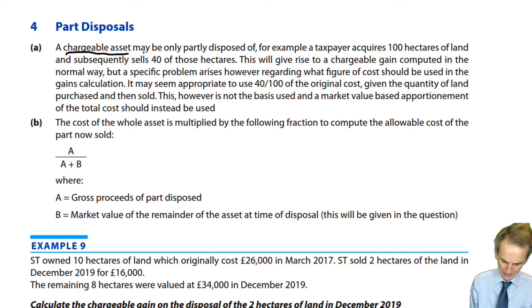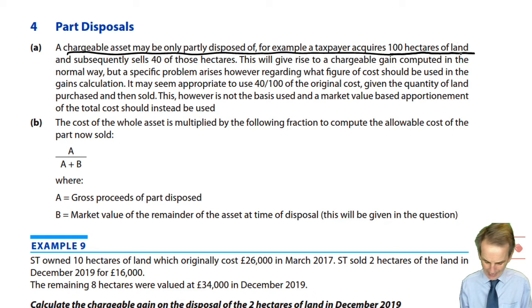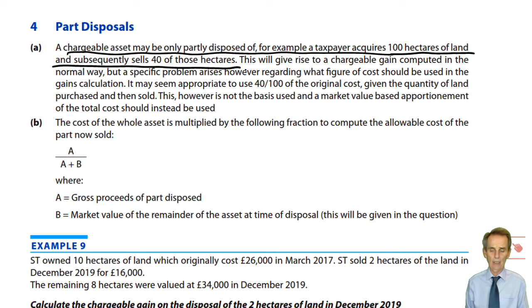A chargeable asset may be only partly disposed of. For example, now the most likely asset to be tested in this context is land. So here in our example, a taxpayer acquires 100 hectares of land and subsequently sells 40 of those hectares.